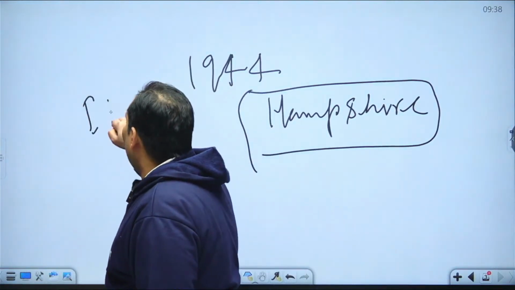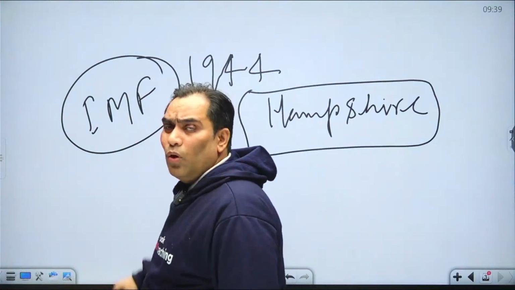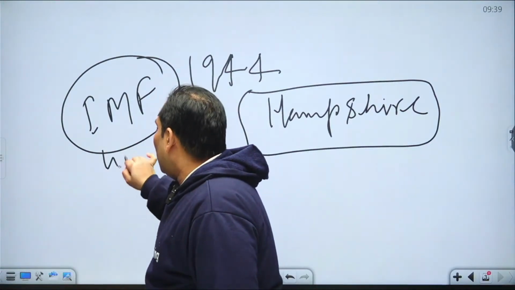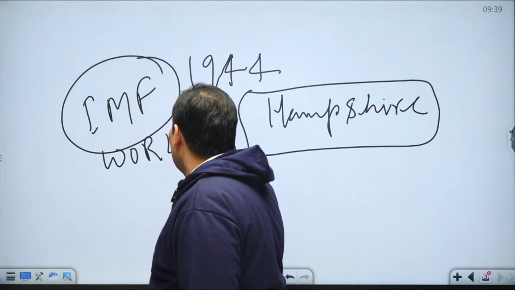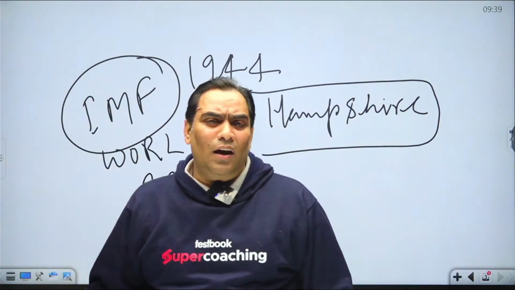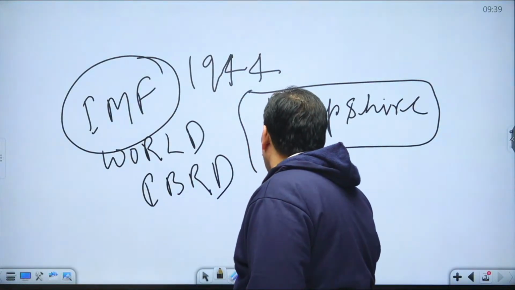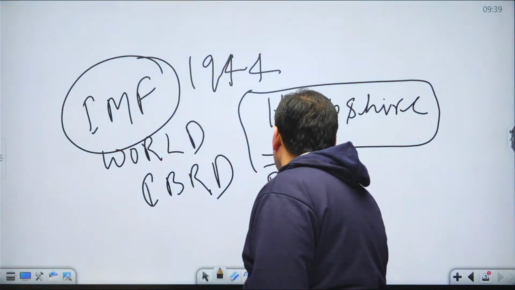One is the IMF, International Monetary Fund. They also thought to establish a World Bank, known as IBRD, International Bank for Reconstruction and Development. And they also thought to develop an ITO, known as the International Trade Organization.